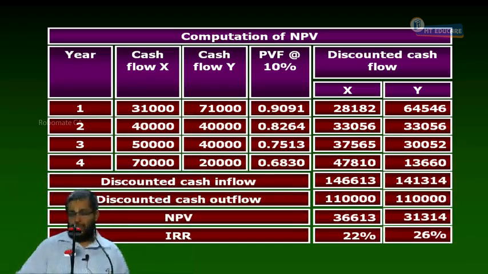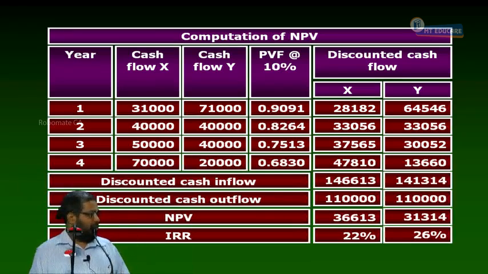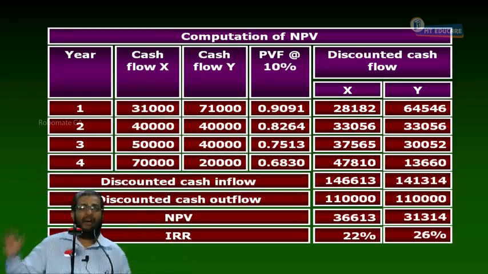Okay, see, why does the NPV IRR conflict arise? Because of the reinvestment rate assumption of NPV and IRR. What is the reason for the conflict? The reinvestment rate assumption of NPV and IRR only is the cause for the conflict. The conflict is due to what? Reinvestment rate assumption. Of what? Of intermediary funds. Okay, learn it by heart.